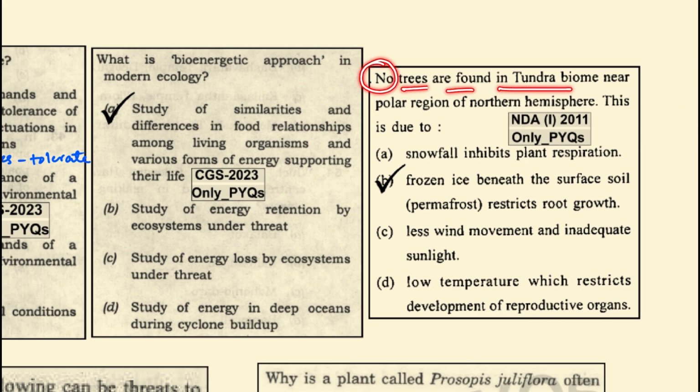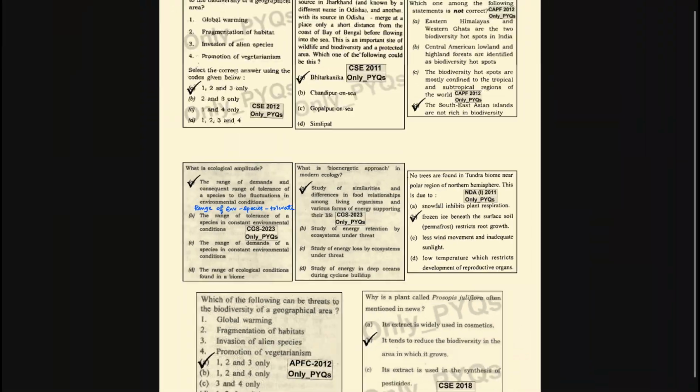No trees are found in the tundra biome near the polar regions of the northern hemisphere. This is because the frozen ice beneath the surface soil, that is the permafrost, restricts the root growth.